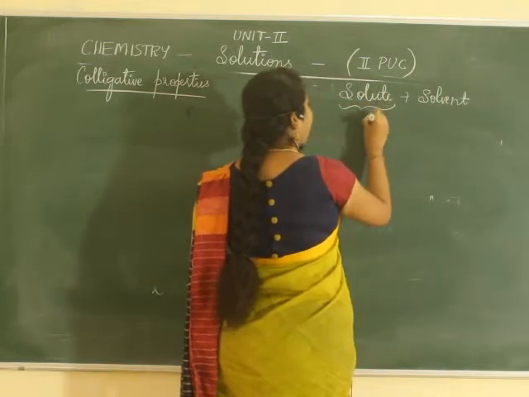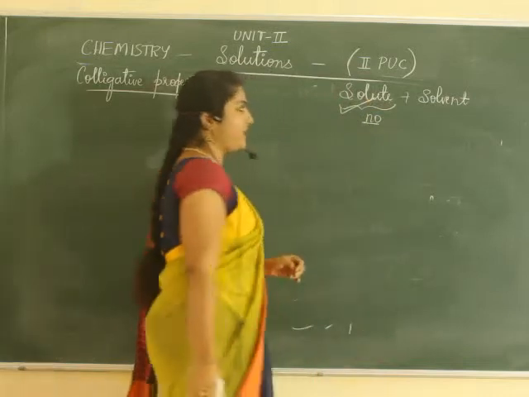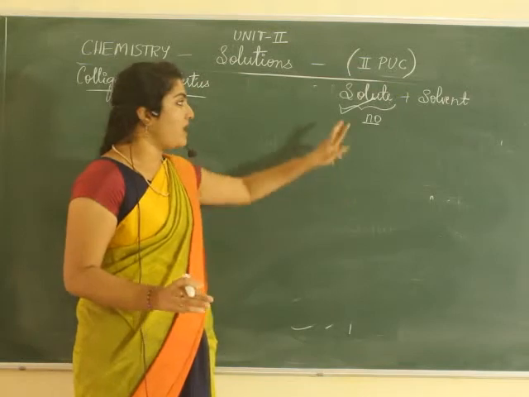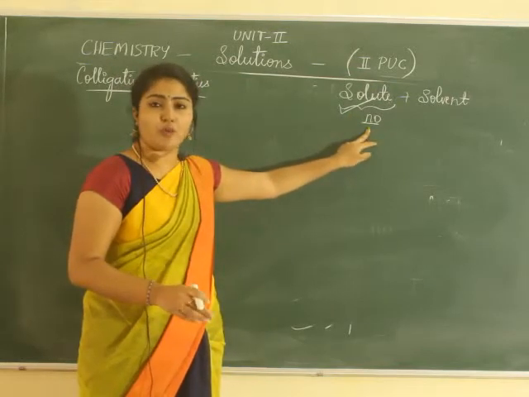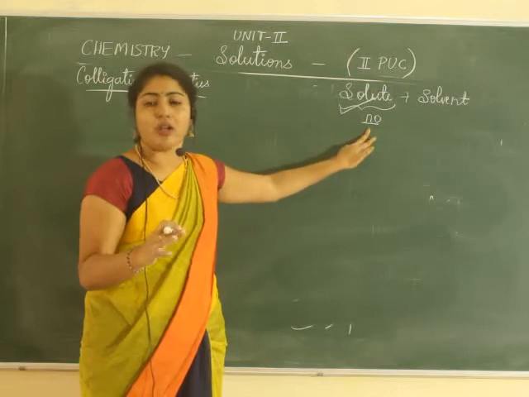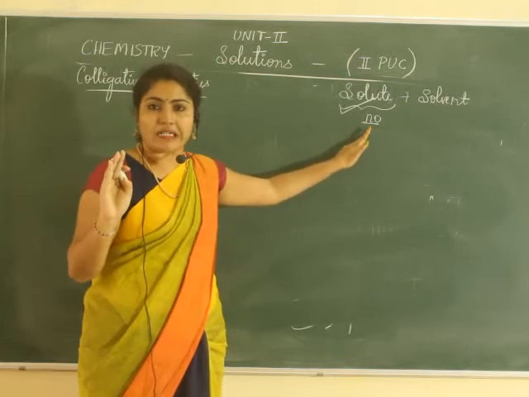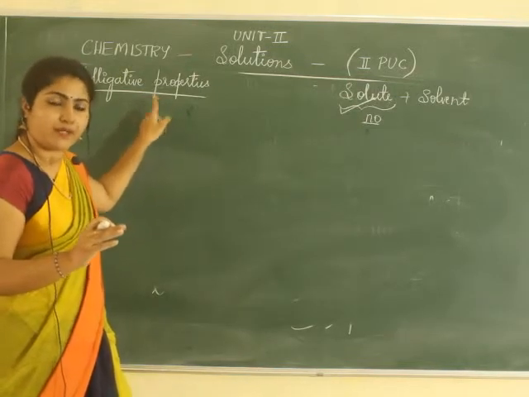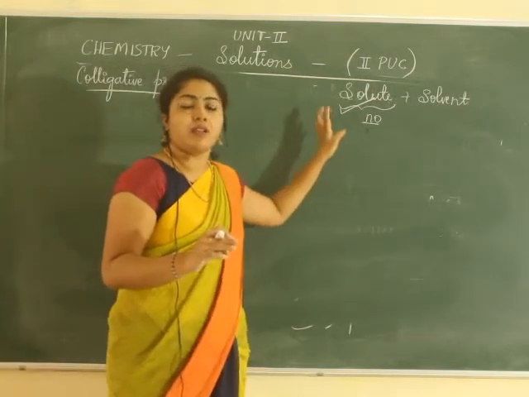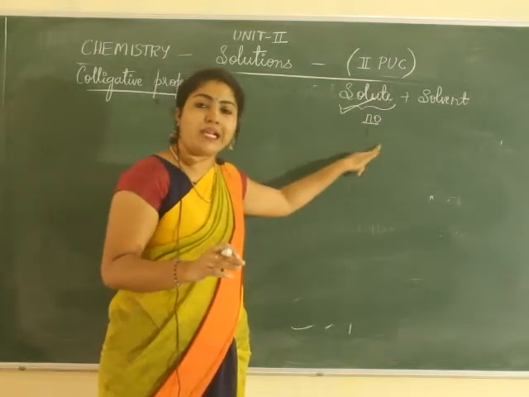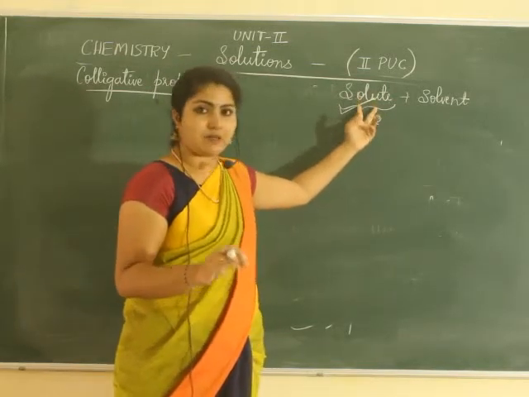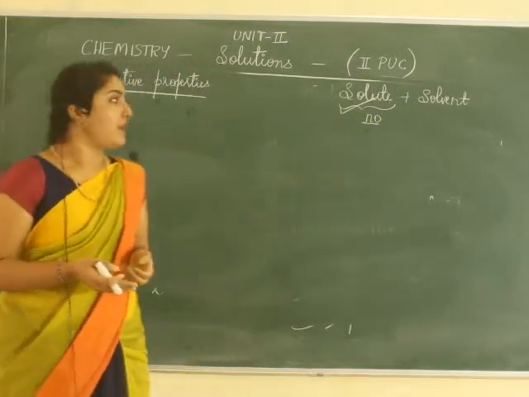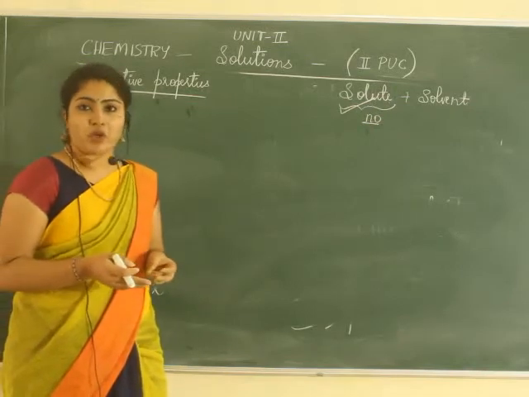If the property depends on the number of solute particles but not on its nature, that is, it is independent of the nature of the particle, then we call such properties colligative properties. Write a definition for it: the properties that depend only on the number of solute particles but not on its nature are called colligative properties.